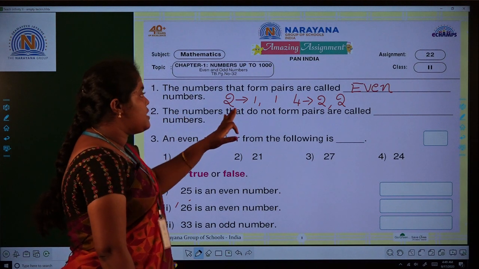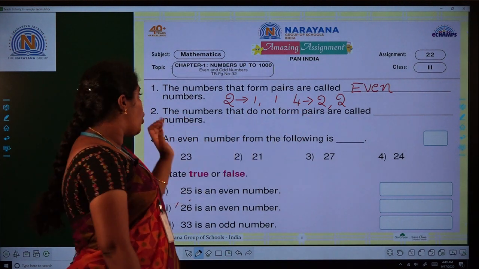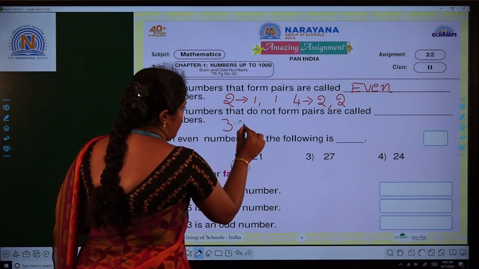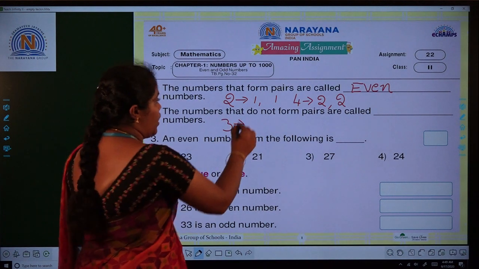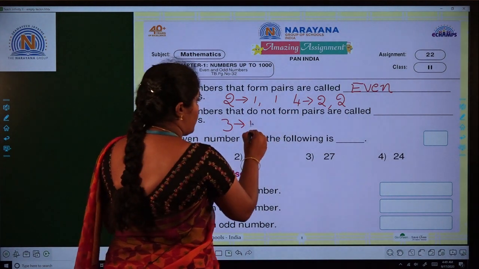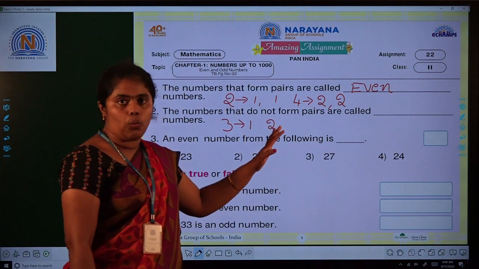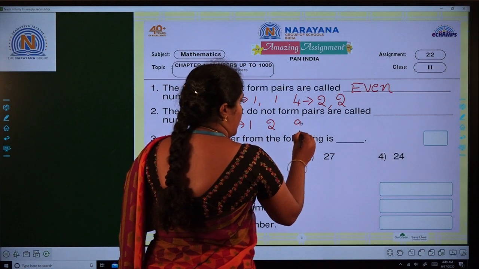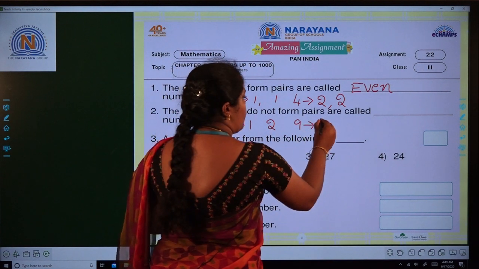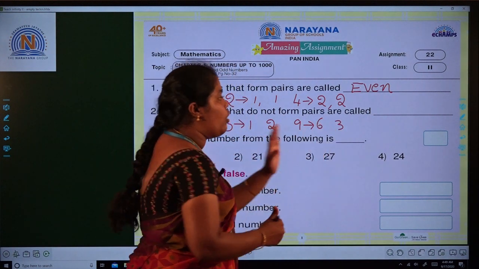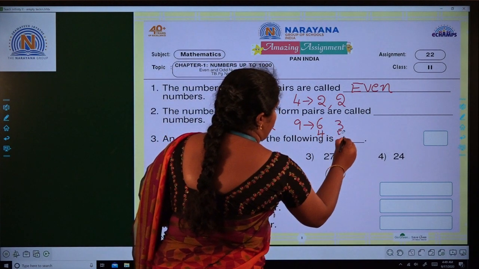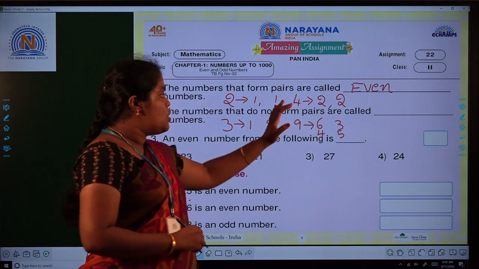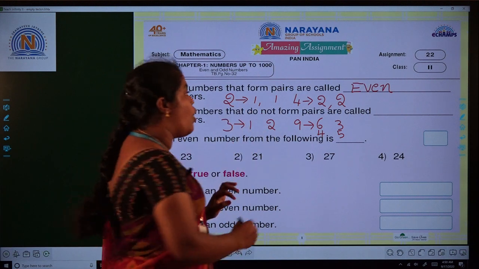Next, the numbers that do not form pairs are called dash numbers. For example, I am taking 3. We cannot share equally like 1, 1, 2, 2. We can share like 1 and 2, but it is not equal. We cannot form the pairs. And one more example, 9. We can share like 6 and 3 or 4 and 5, but we cannot form pairs. So these type of numbers are called as odd numbers.